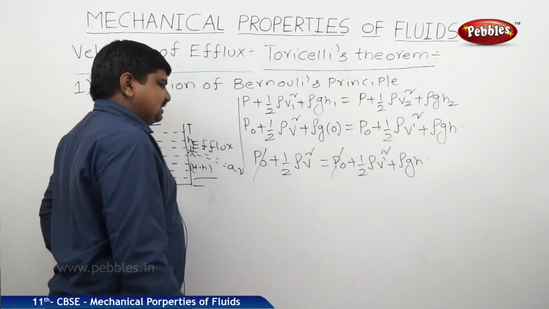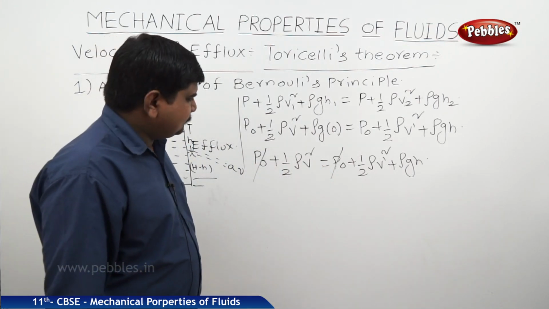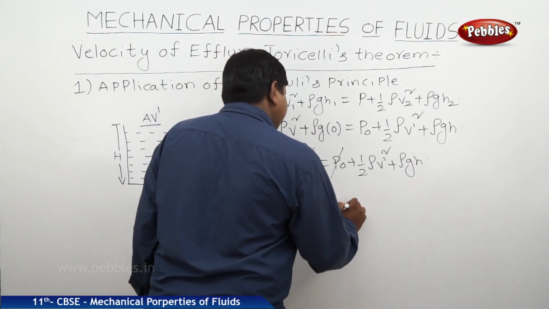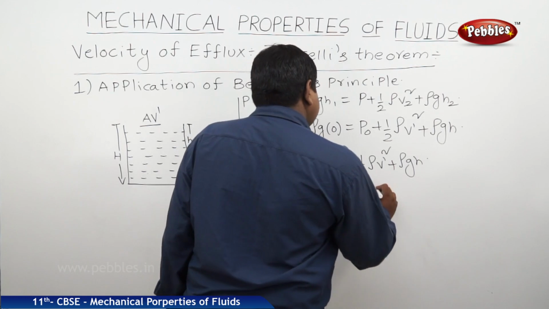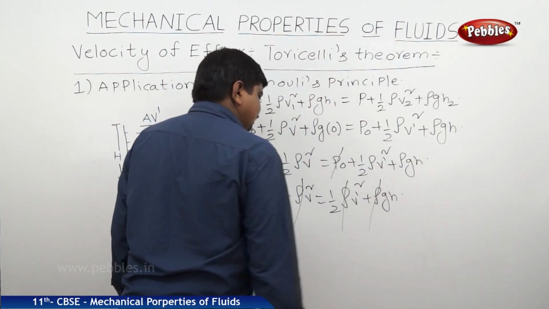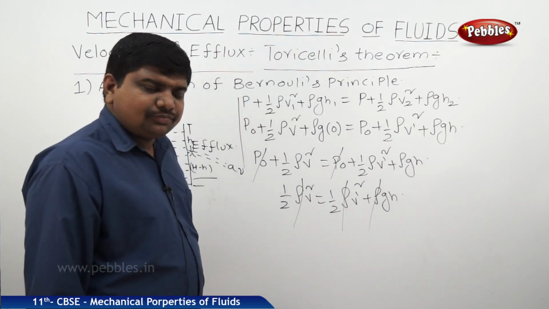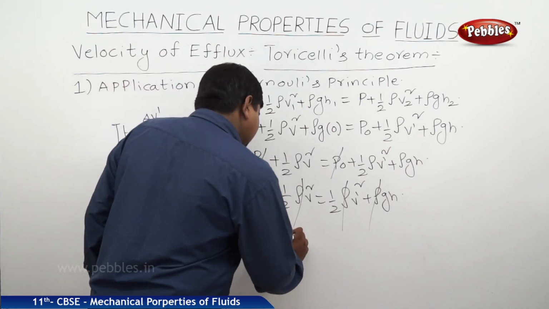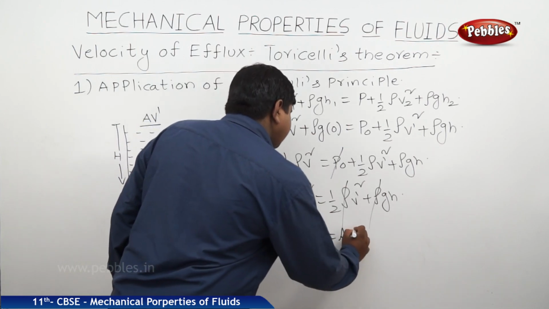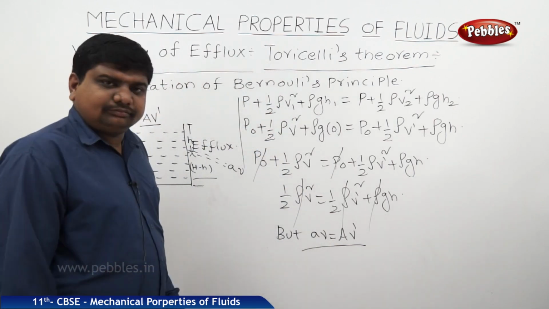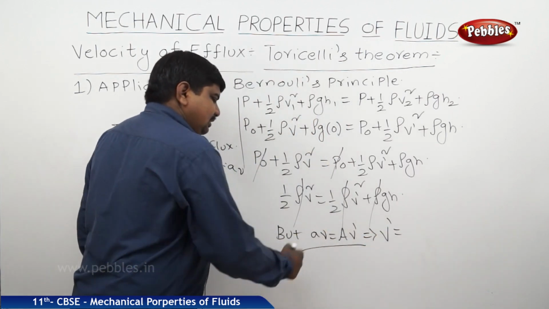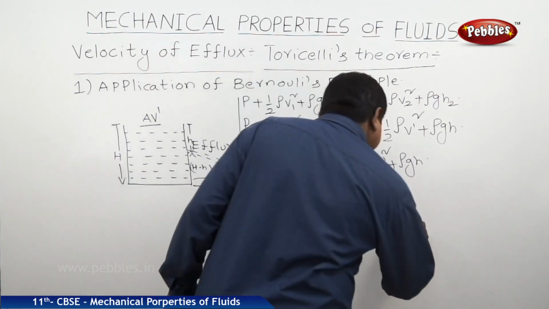P naught and P naught get cancelled. So, we got half rho v square is equal to half rho v dash square plus rho g h. Rho gets cancelled. But we can say that a v is equal to capital A v dash. So, from this v dash is equal to small a by capital A into v.